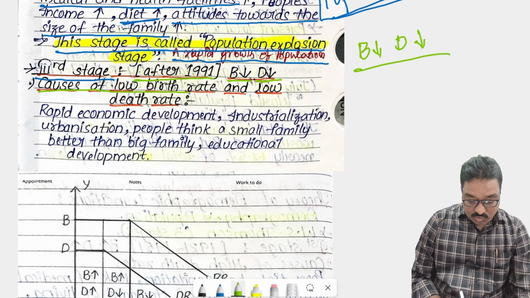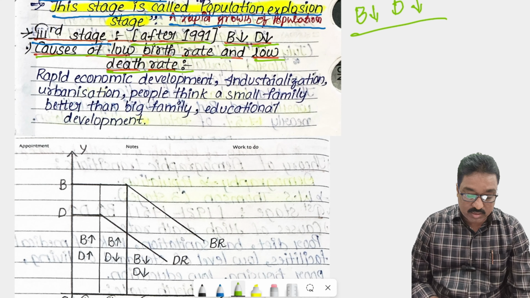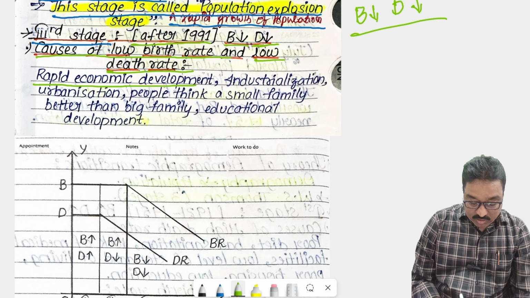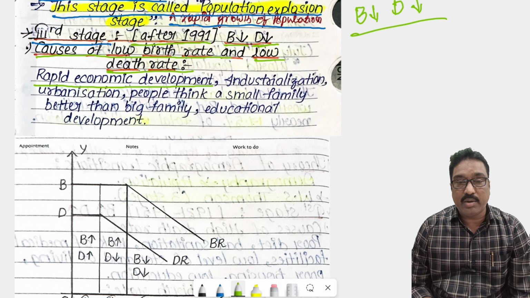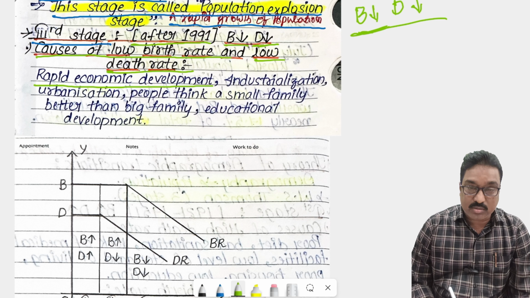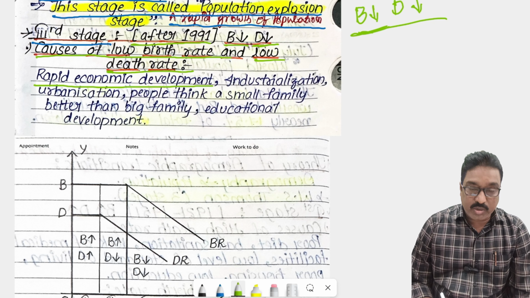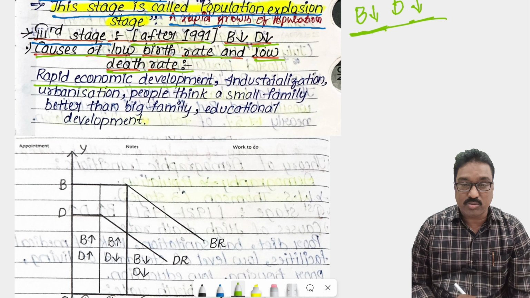So here are the causes of low birth rate and low death rates in our India. There are some reasons to decrease the birth rate and death rates in India. Rapid economic development is there, so people are very busy and facing more competition in jobs or opportunities. So that's why they want to decrease their birth rate. If the population increases, there is tough competition to choose any job or any work, whatever it is. So people want to control the birth rate, and death rate also decreases.